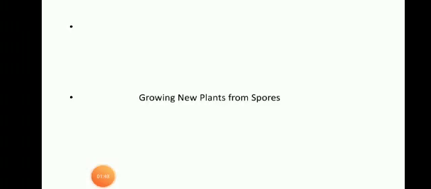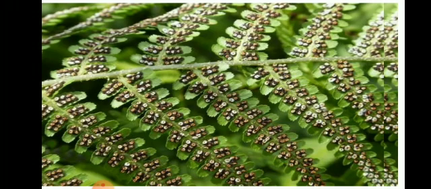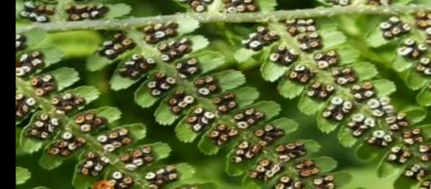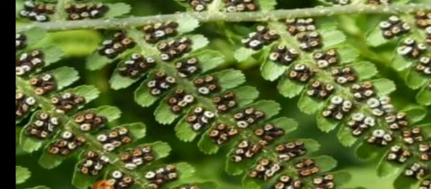Some plants, such as ferns and mosses, grow with the help of small structures called spores. Here there are some small structures. Those are considered spores instead of seeds. These can survive in harsh weather conditions and develop into new plants.